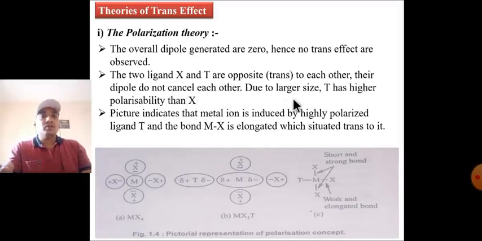Due to its larger size, T has higher polarizability than X. That's why the metal-X bond is shortened, and this other one is a weak, elongated bond. That's why the ligand opposite to the trans ligand is easily replaced by X.